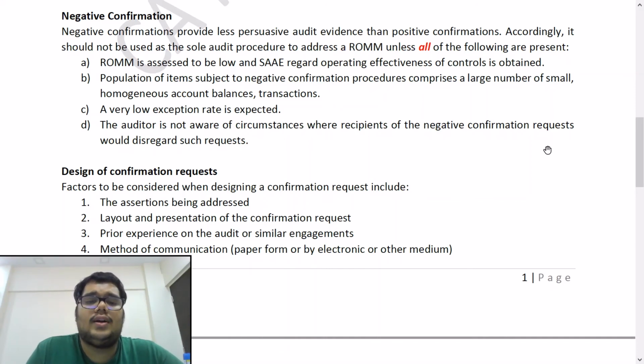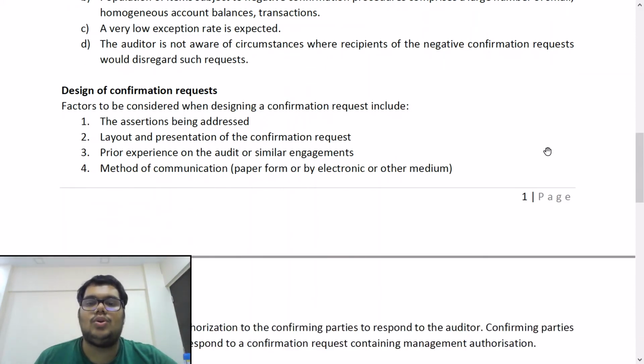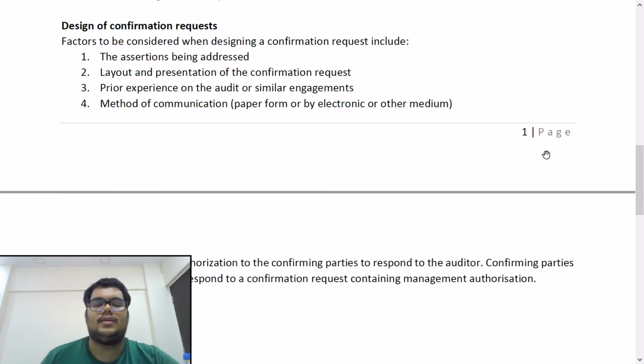Point D, the auditor is not aware of any circumstances where recipients of the negative confirmation request would disregard such requests. So he feels that the third party will always look at the confirmation and he will agree or disagree. If he disagrees, he will send back a response. He does not expect that the third party will just not look at the confirmation. He expects them to look at the confirmation, make a decision whether they agree or disagree, and send a response if they disagree. So he expects them to honor the confirmation request.